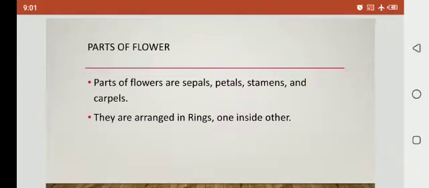So what are the parts of the flower? The parts of a flower are sepals, petals, stamens and carpels. These are the parts of the flower. They are arranged in rings, one inside the other. Clear? They are arranged in the form of rings.